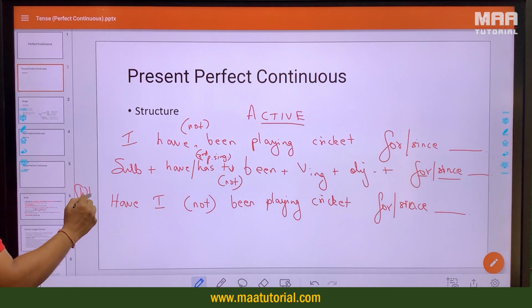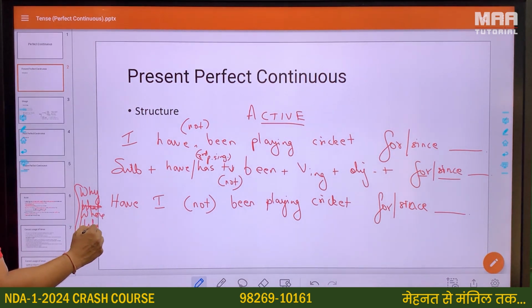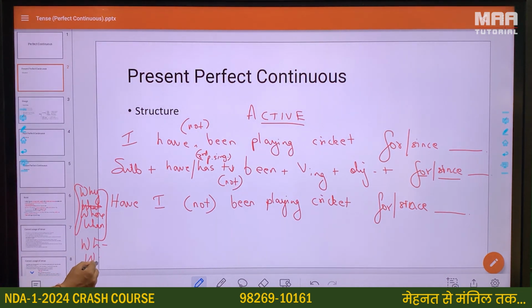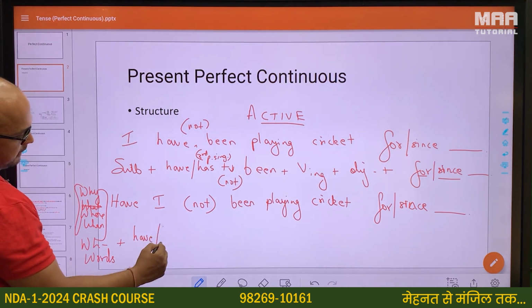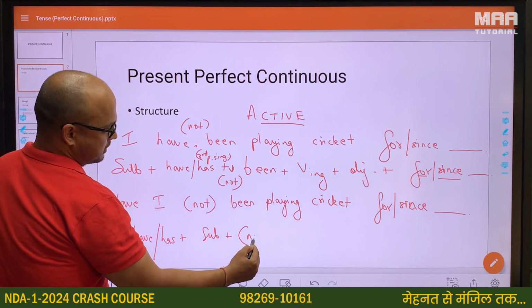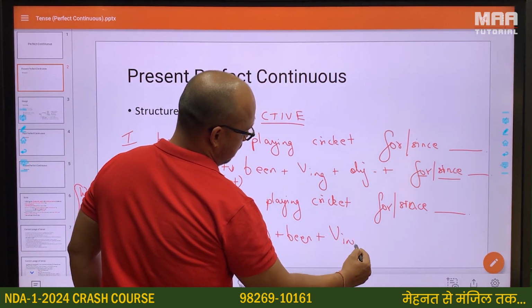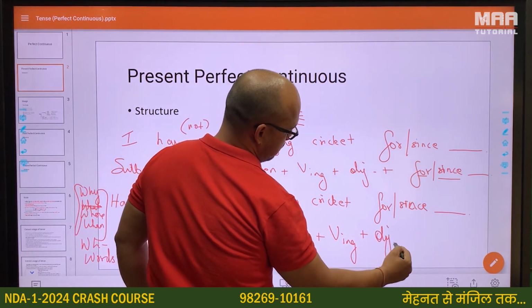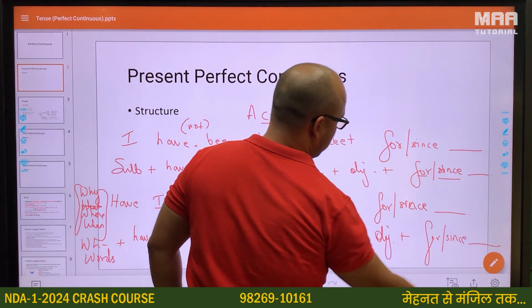Again we can have the WH words here: why, what, where, when, with whom, etc. The structure would thus become WH word plus have or has, depending on what the subject is, plus subject, plus not, plus been, plus V-ing, plus object, plus again for and since, a period of time or a point of time.